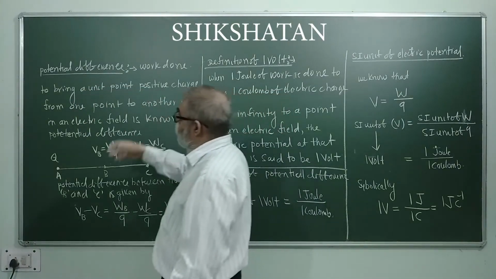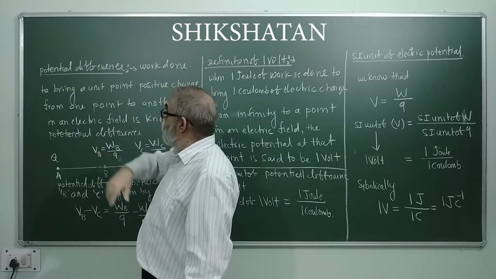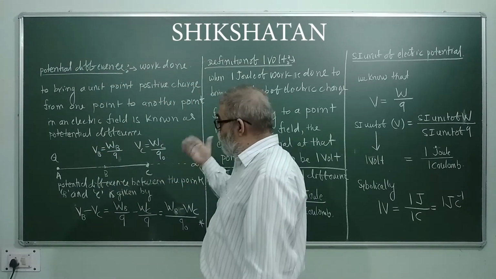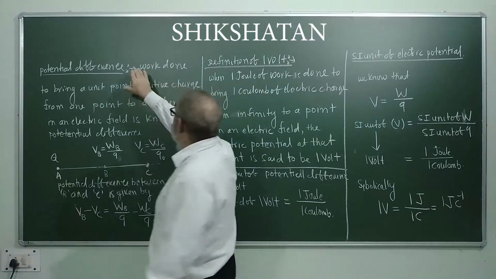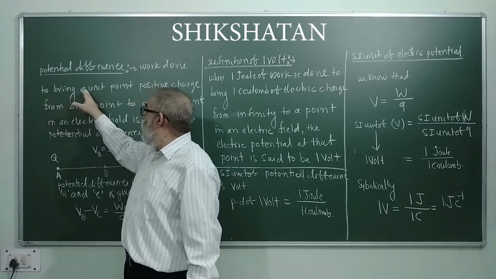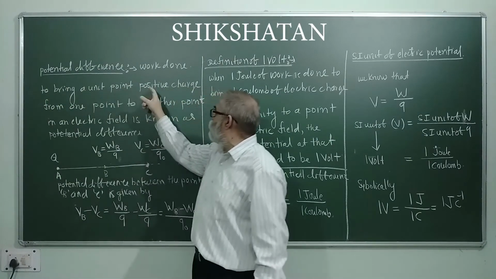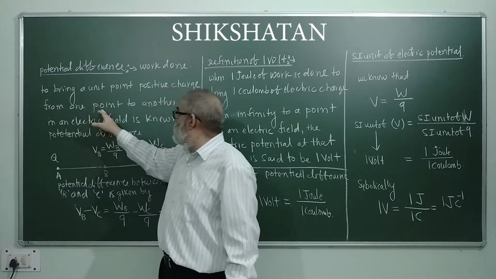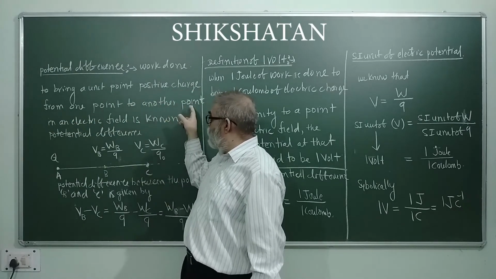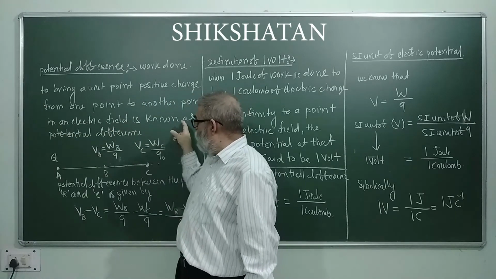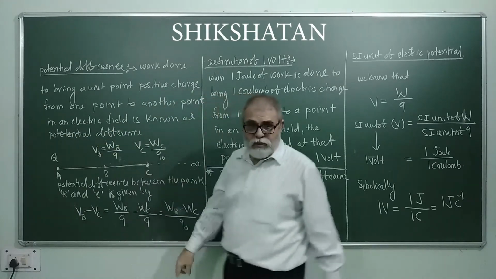Now in this continuation, we shall discuss about potential difference. How do we define potential difference? Work done to bring a unit positive charge from one point to another point in an electric field is known as potential difference.